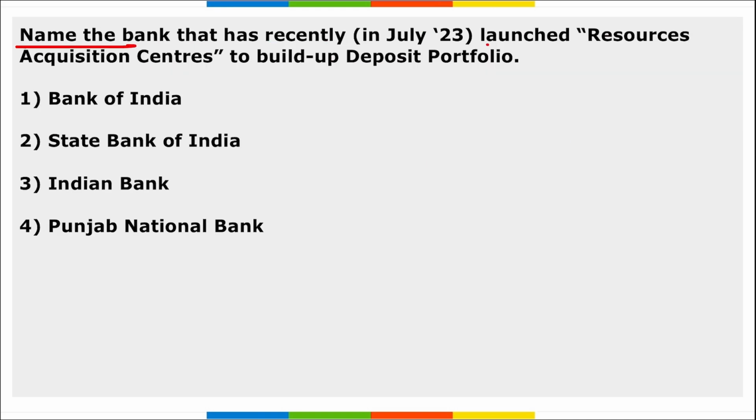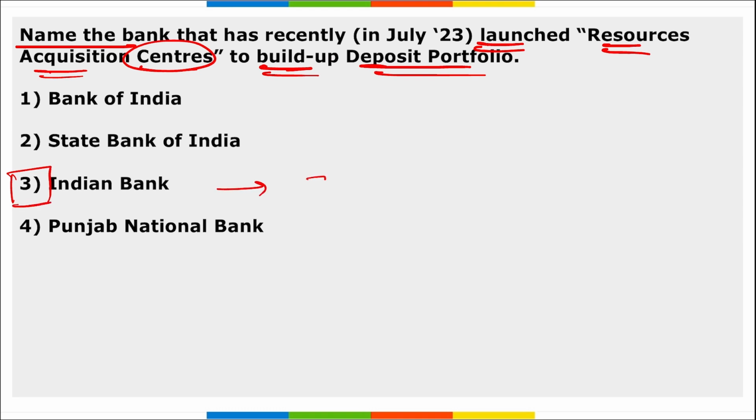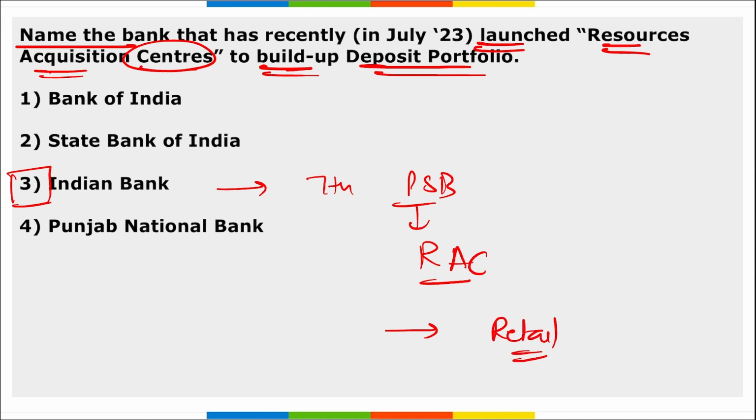Next, name the bank that recently launched Resources Acquisition Center to build up a deposit portfolio. It is your Indian Bank, right? Indian Bank, that is the 7th largest public sector bank. They have launched this Resources Acquisition Center, RAC, and it is to bolster their retail deposit business portfolio. Correct?